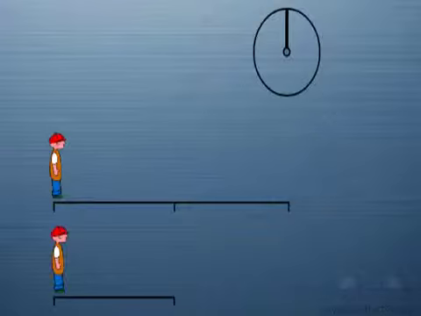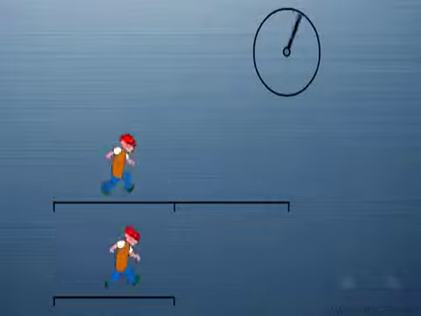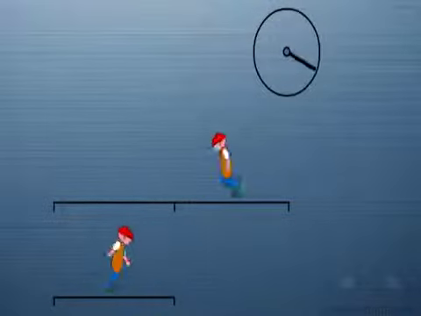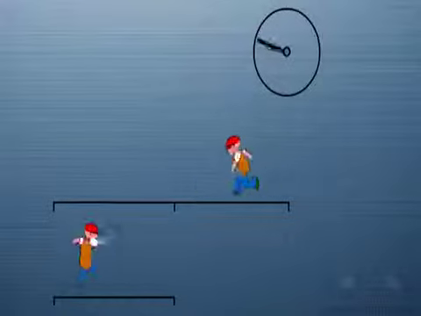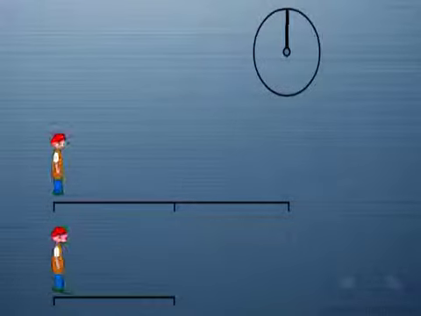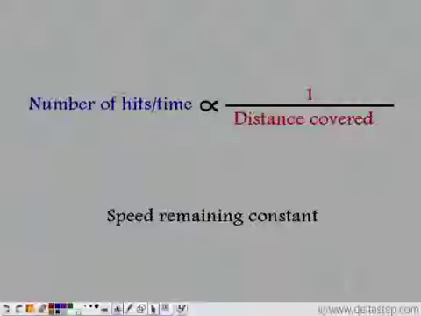So let's compare this. The person in both the cases is running at the same speed. In 1 minute, he touches the boundaries 8 times, and if he has to cover double the distance, the number of times he touches the boundaries is reduced to half. So by the time he covers one distance, he has already covered double the distance. So you see that the distance covered is related to the number of hits per unit time.